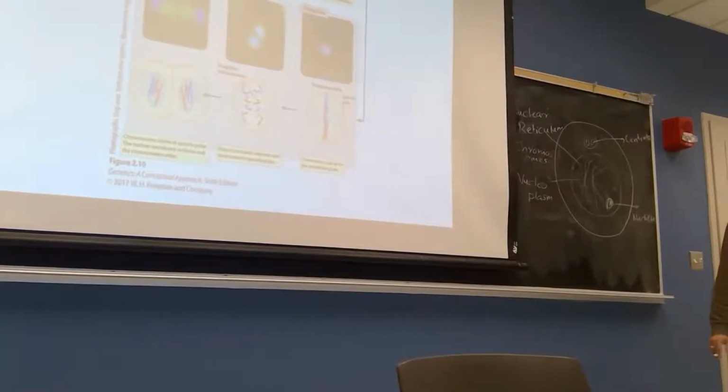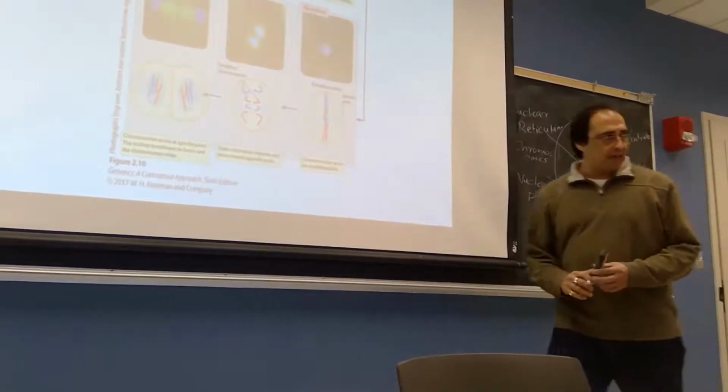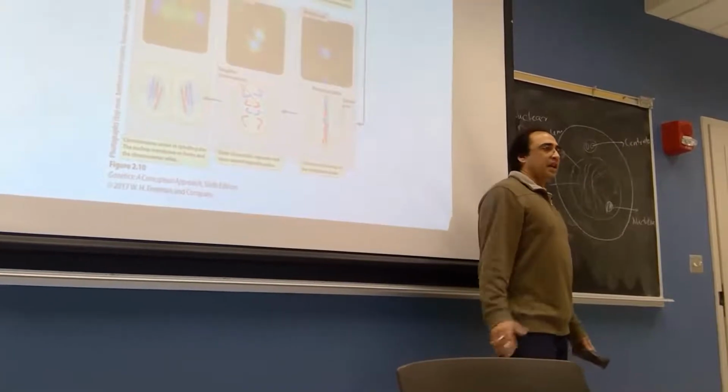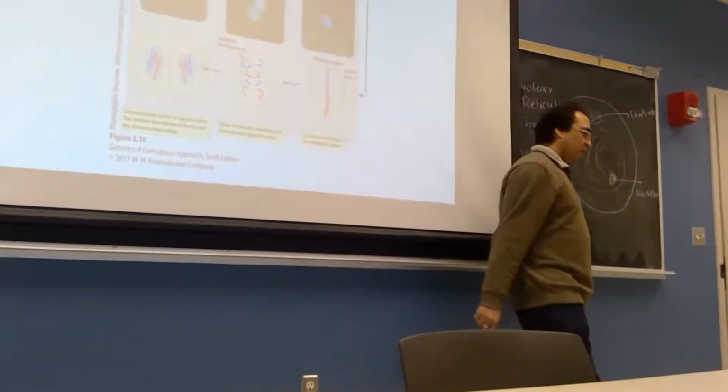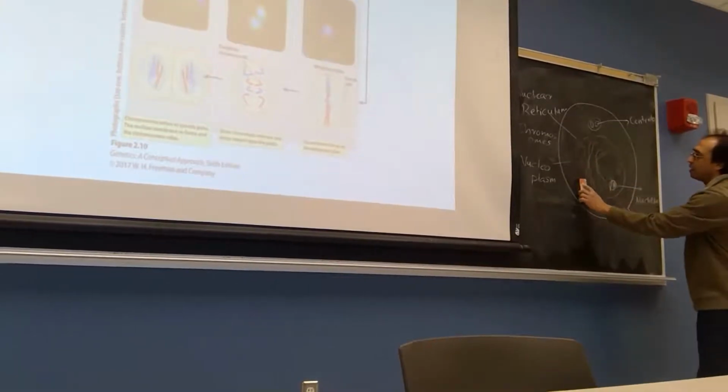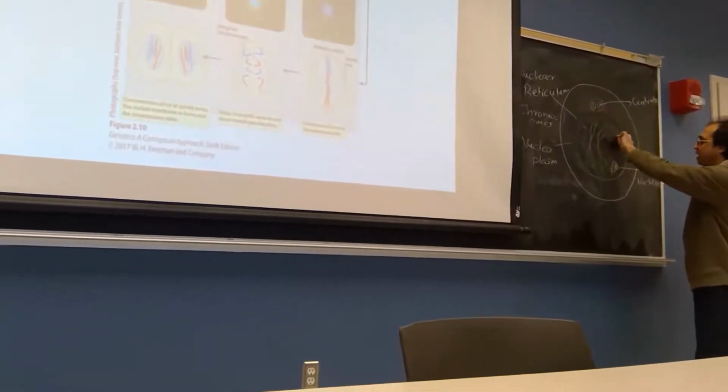Now, what is happening after that? After that comes the prometaphase, which generally we also call prophase. During that time, the nuclear membrane becomes disintegrated.